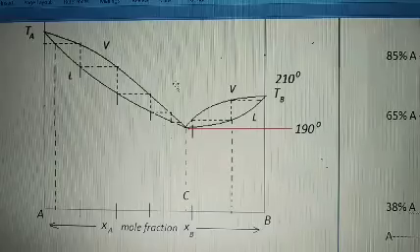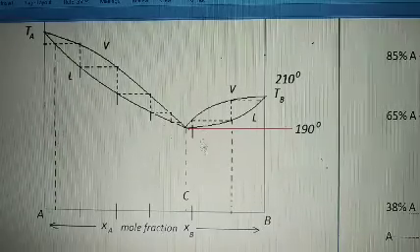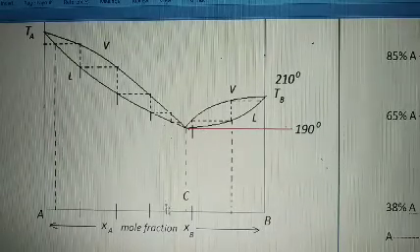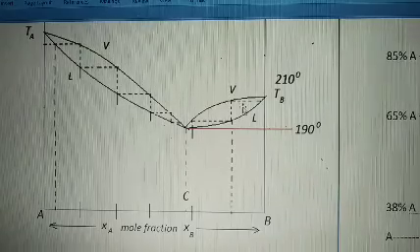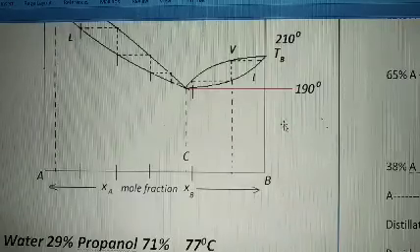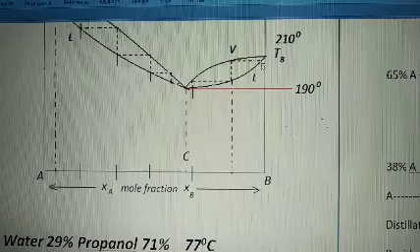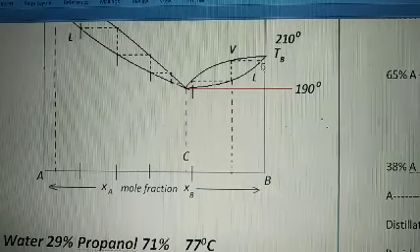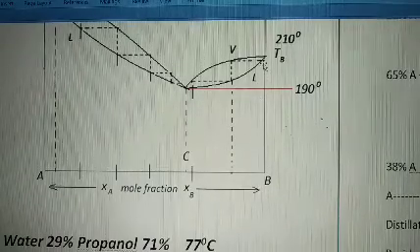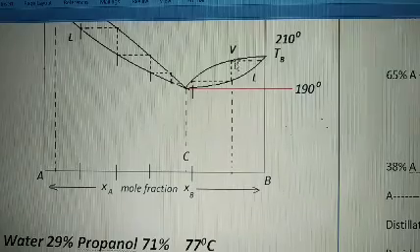If I take any composition in between B and C, then starting from here C, any liquid of this is taken and changed into vapors.